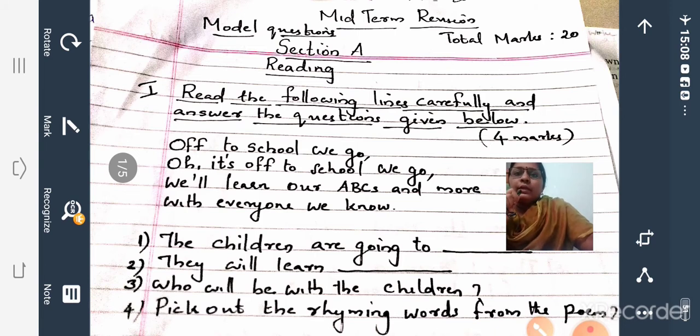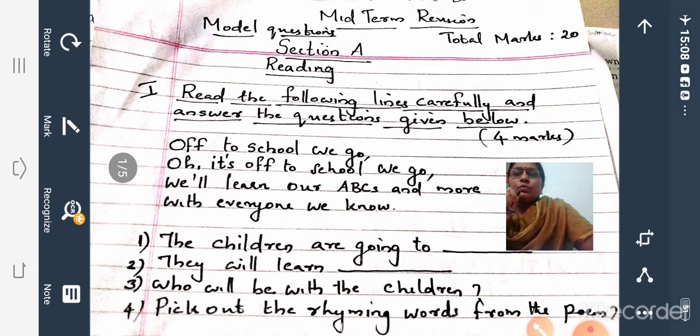Read the following lines carefully and answer the questions given below. So it is a 4 marks question. That is 4 short answer type questions you will get from this section. Okay, so based on these lines, you have to answer these questions. So this is a model format.